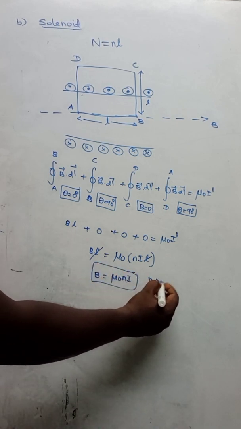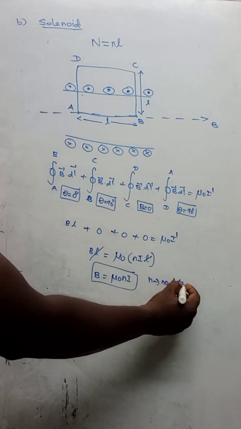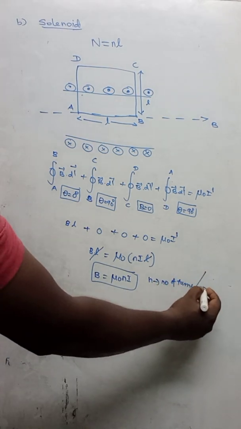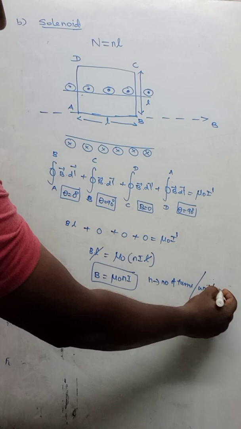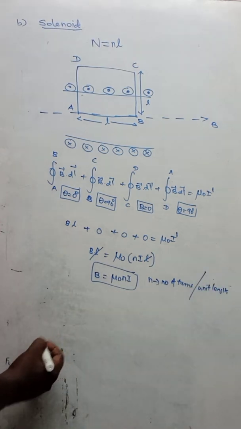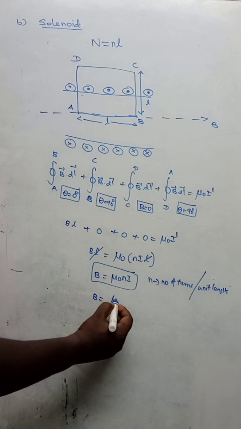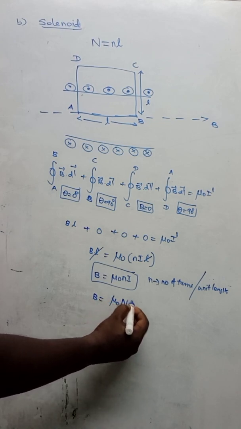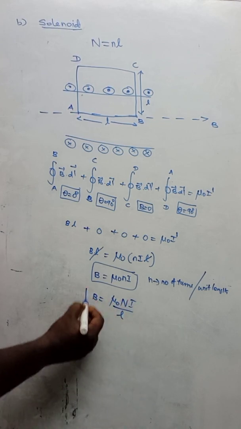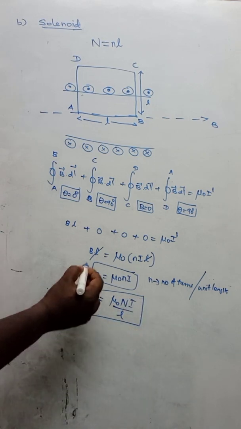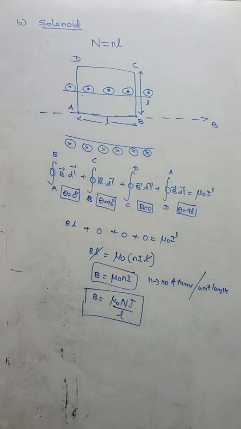n is equal to the number of turns per unit length. That is very, very important. Suppose if you want to write in terms of capital N, then the formula is equal to mu naught capital N I divided by L. So this is in terms of capital N I. So this is the magnetic field produced by a solenoid.